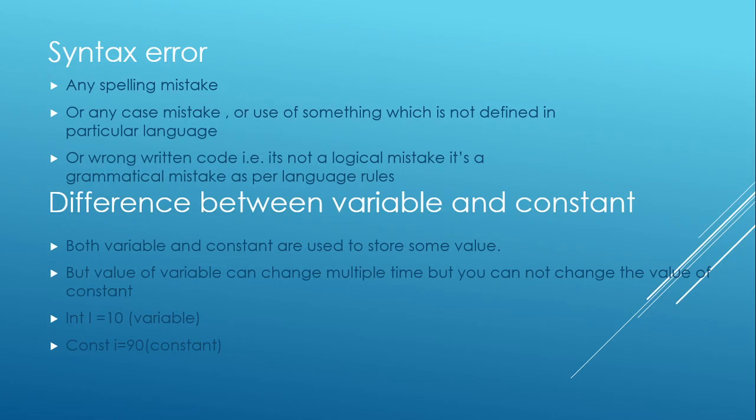Now move to our next question, which is the syntax error. An error is something you come to know about at compile time. There are two types of error: one is compile time error, the other is runtime error. So syntax error means what? Suppose we know there is something called printf. If I write only print, this is not a function in C. So this is wrong syntax, so it is a syntax error.